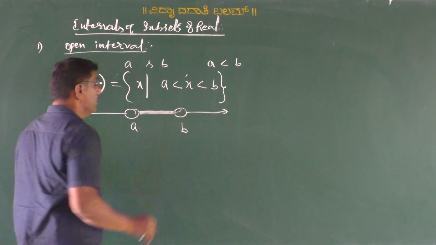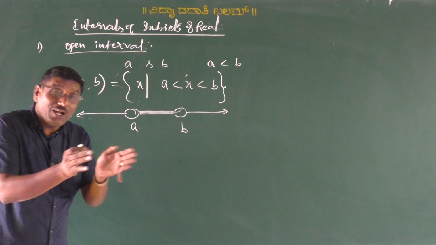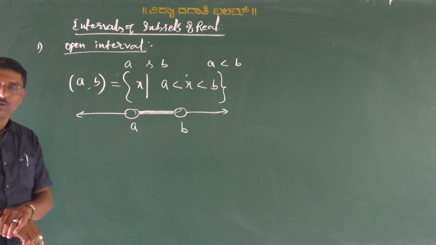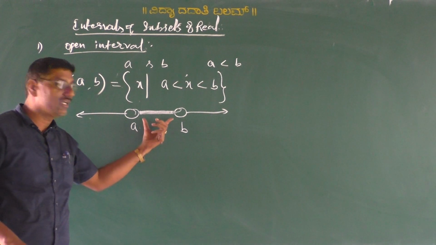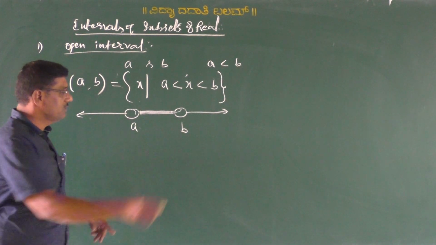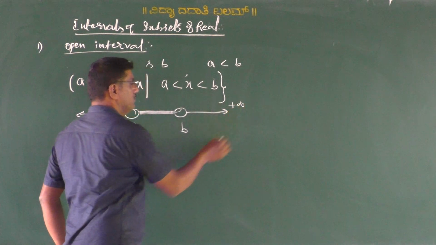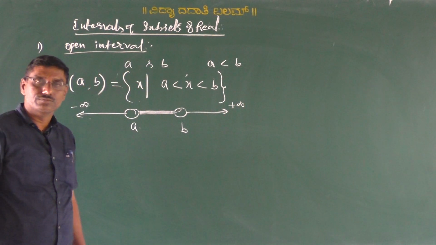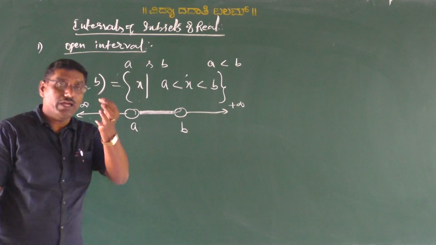That means A and B are not included, which are excluded. Are you understood? This side means plus infinity, this is minus infinity.